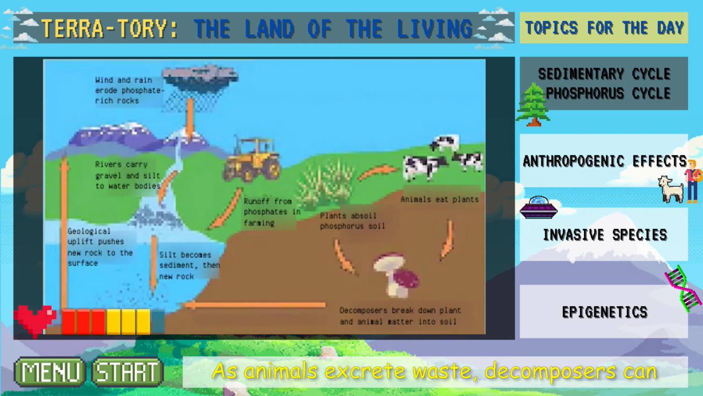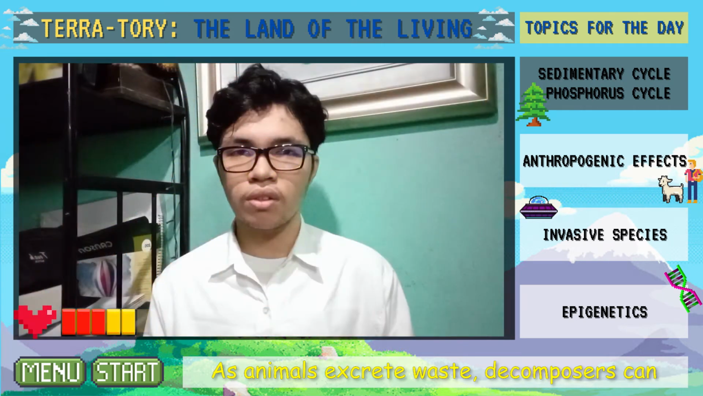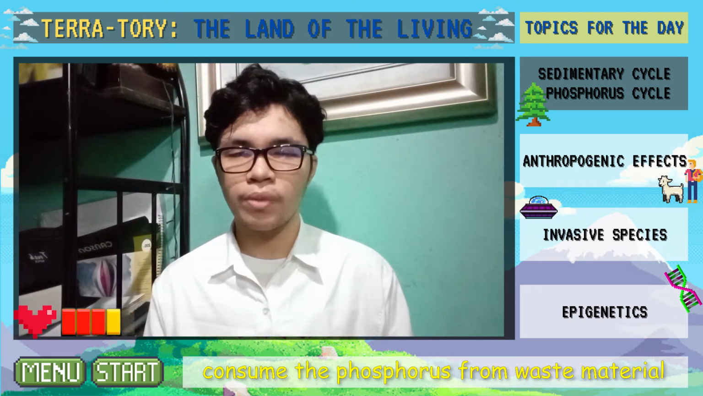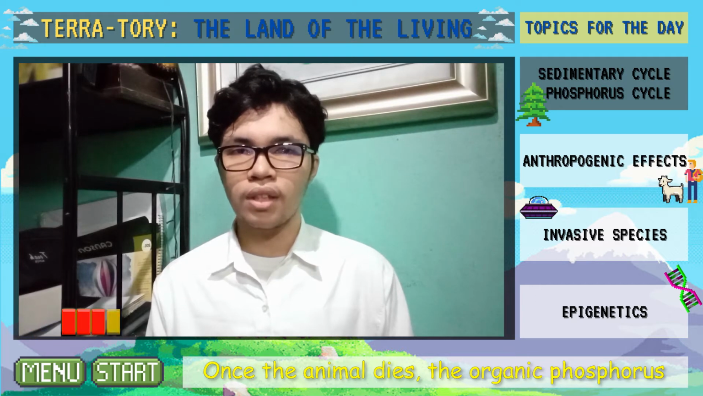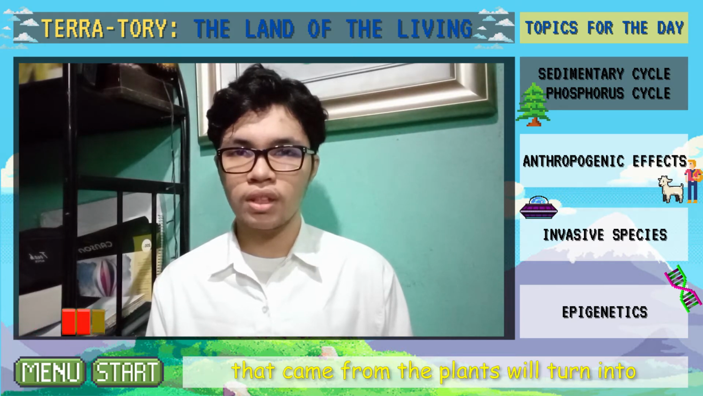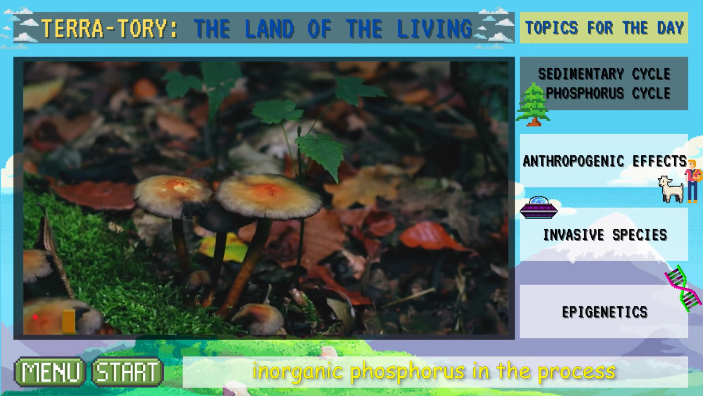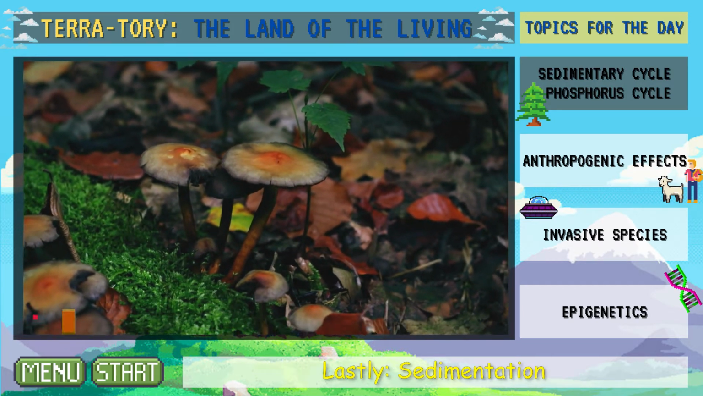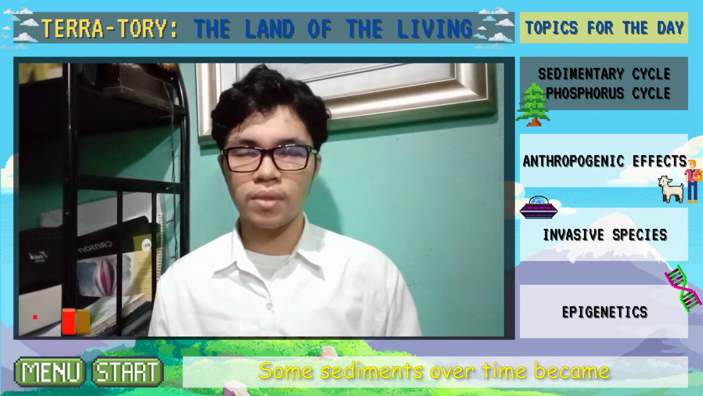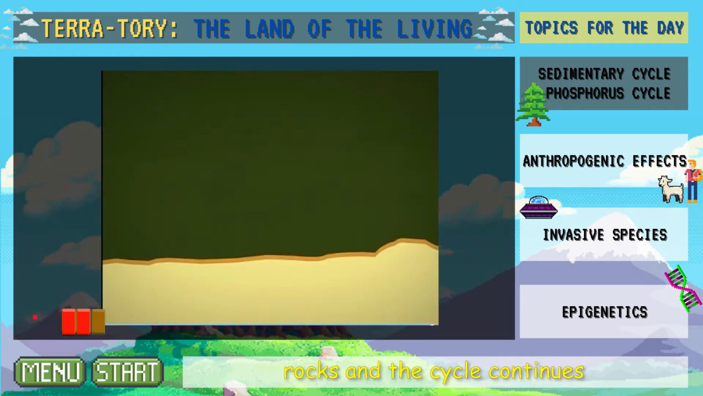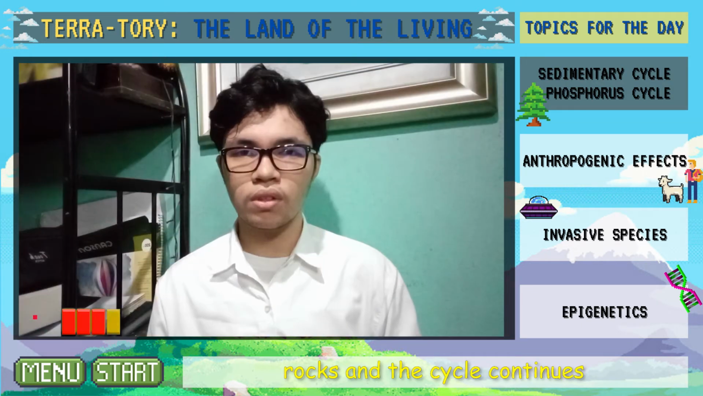Third, decomposition. As animals excrete waste, decomposers can consume the phosphorus from waste material. Once the animal dies, the organic phosphorus that came from plants will turn into inorganic phosphorus in the process of mineralization. Lastly, sedimentation. Some sediments over time became rocks, and the cycle continues.